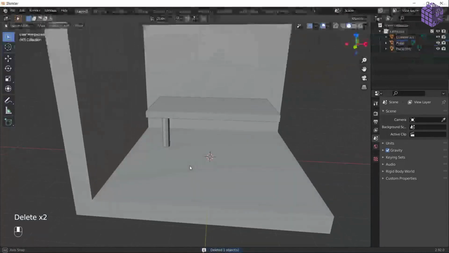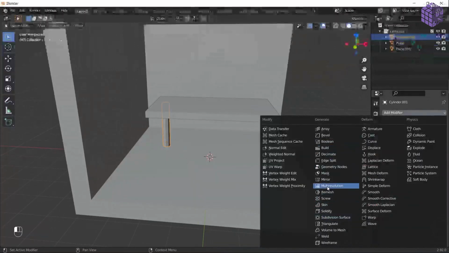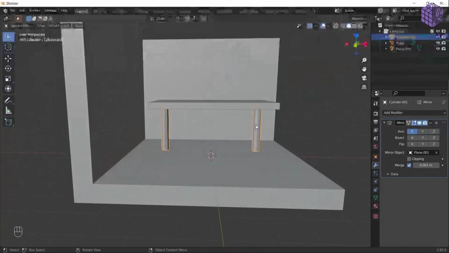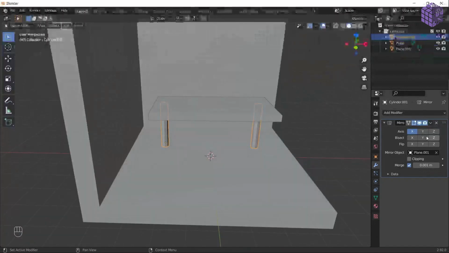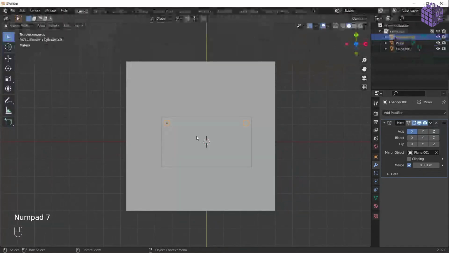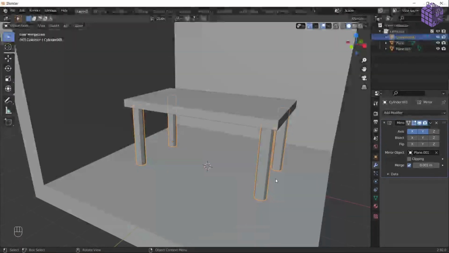So let's apply the mirror modifier, and I have to choose this object, which means it is going to take reference of the tabletop and reflect along it. So I've created it, and I've chosen the x-axis, and it is going to reflect on the x-axis on the same plane. If I choose y, now we have the four legs without a lot of hassle.